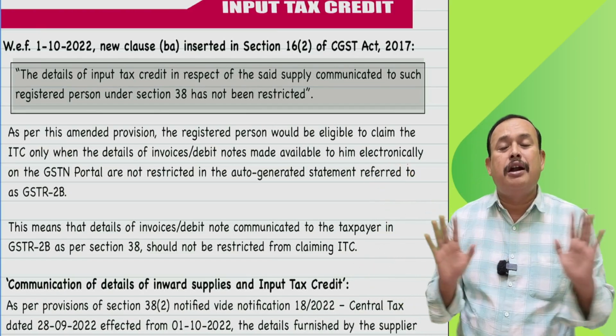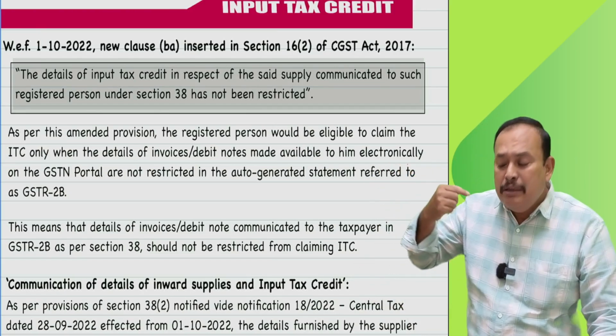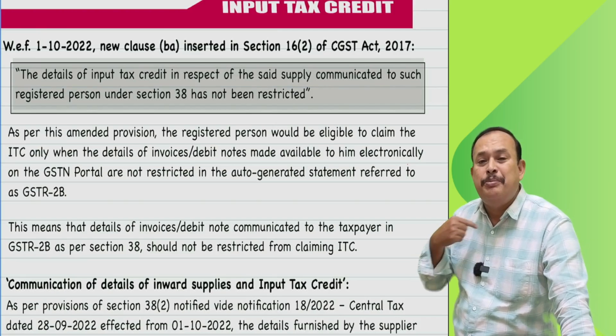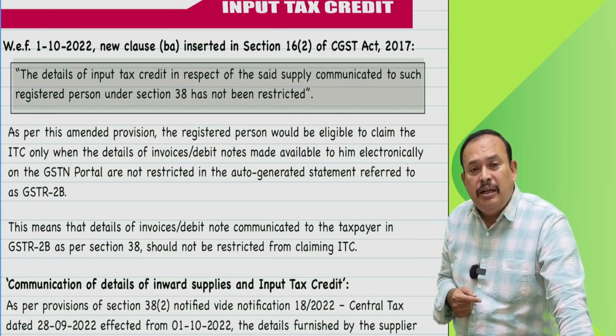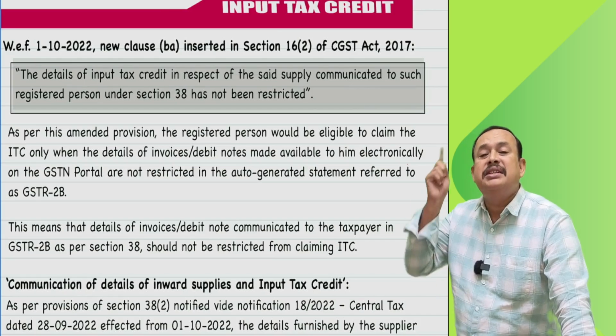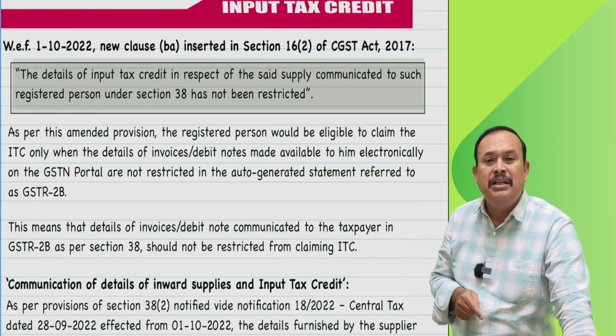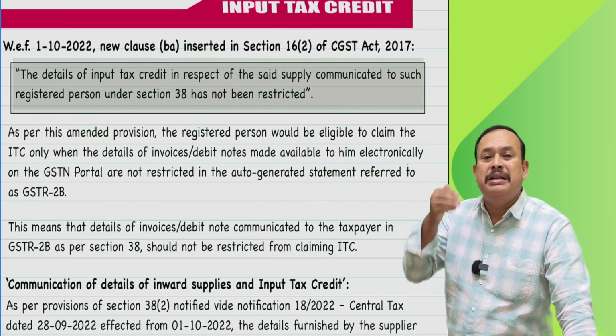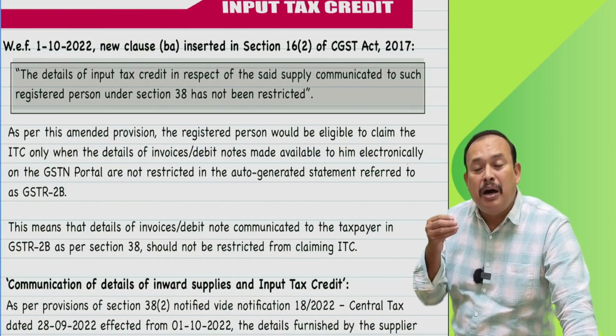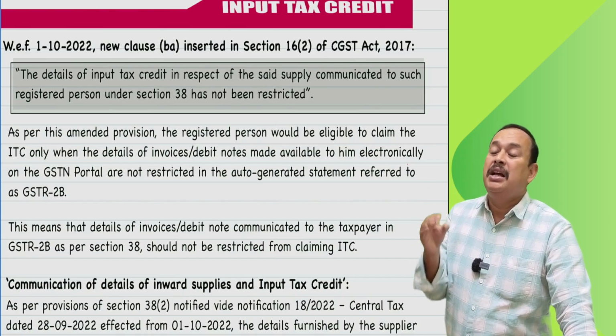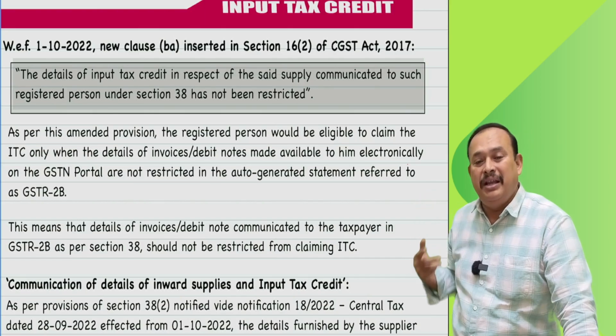So when the input tax credit is to be availed by the recipient, in his GSTR 2B return it should very clearly be mentioned under part 1 as eligible input tax credit. That alone is allowed to be availed.